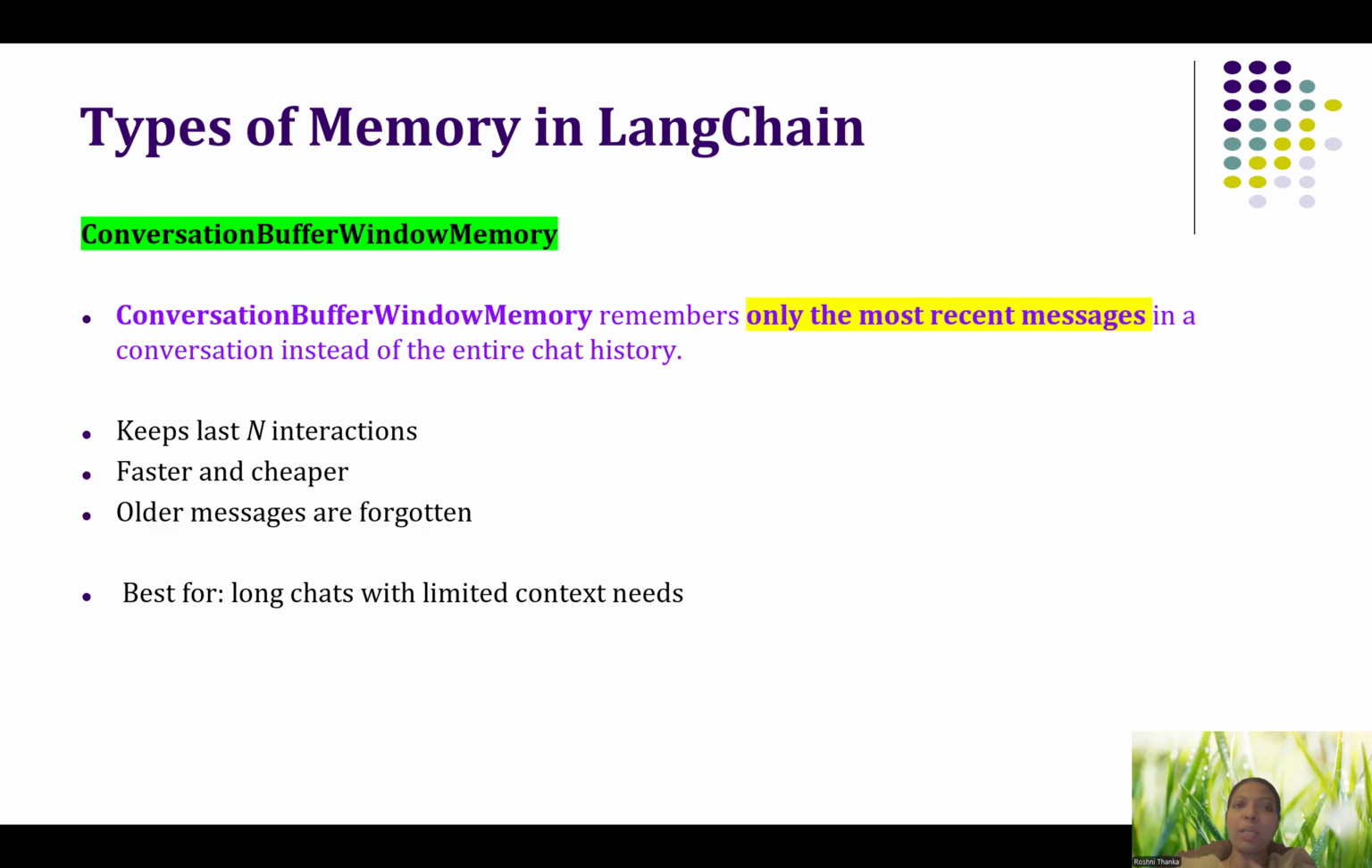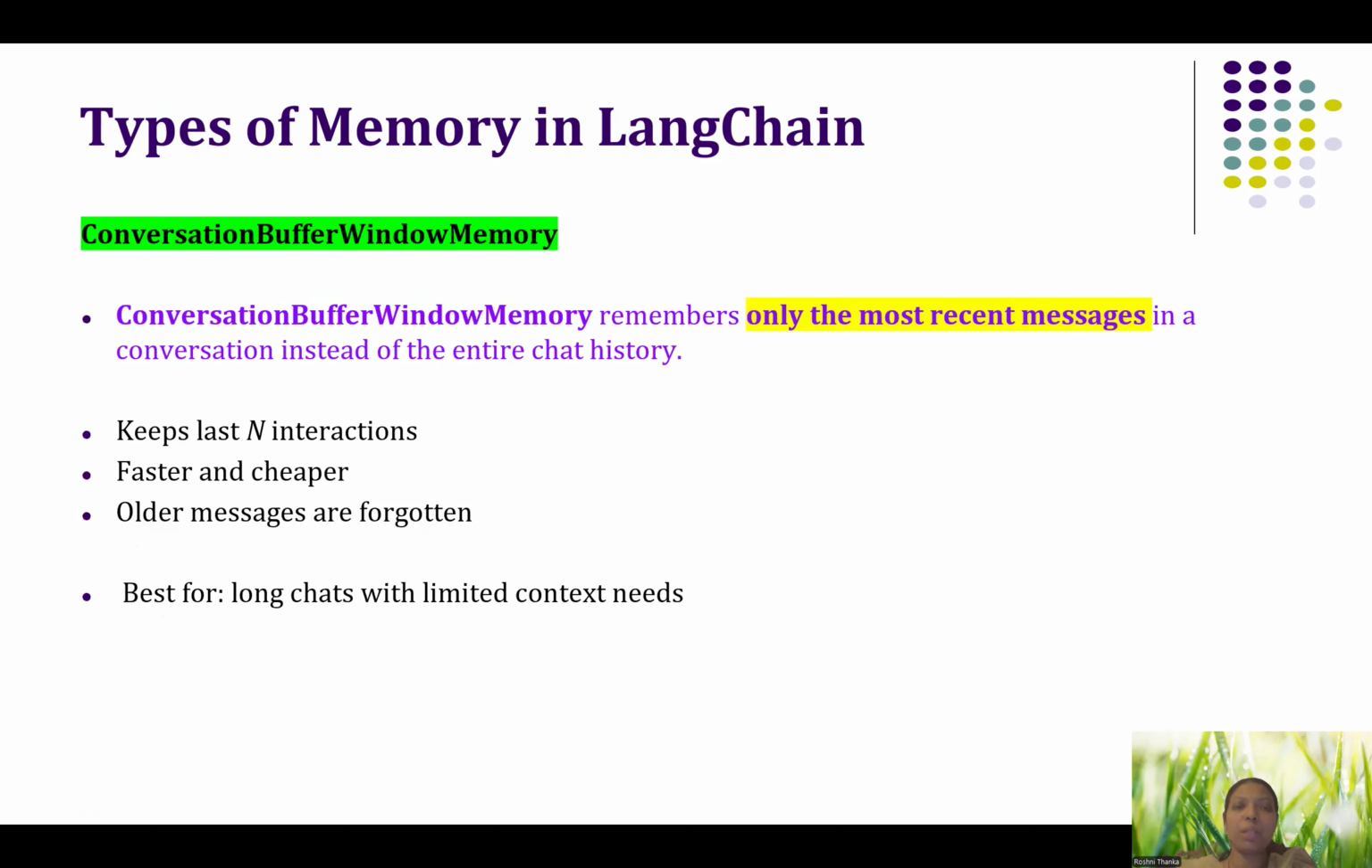So instead of the entire chat, recent messages means how many recent messages you want to remember, that we can give, the last n interactions or conversations. For example, if I say remember the last 10 conversations, it will remember only the last 10 conversations. If I say remember only the past 5 conversations, it will remember only the past 5 conversations. That is what window means. So I can specify the size of the memory, how much it should remember.